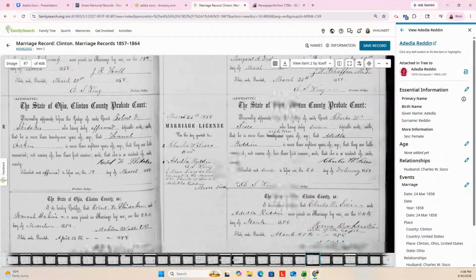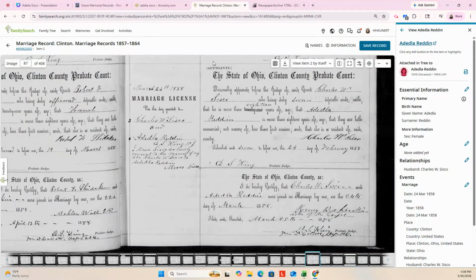Sisco, right here. Okay, so the state of Ohio, they were married. There's a good chance this is our peeps, so I'm gonna make note of this, in Clinton County. And it said that Charles W. was more than 18 years of age. That Adelia, interesting, they have her name spelled Adelia. Redden is more than 18 years of age.